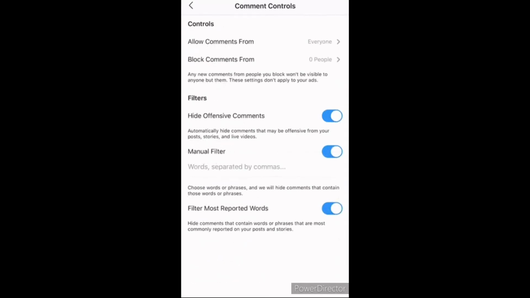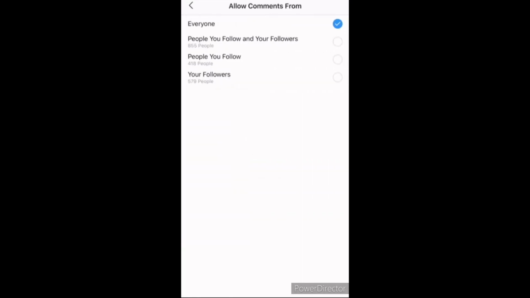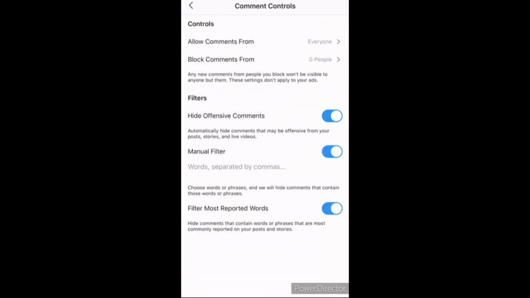All right, let's get into comment controls. You can actually set the tone with this 100%. You can allow comments from everybody, people you follow and your followers, just people that you follow, or just your followers. You also can block comments from specific profiles as well. And any new comments from people you block won't be visible to anyone but them.